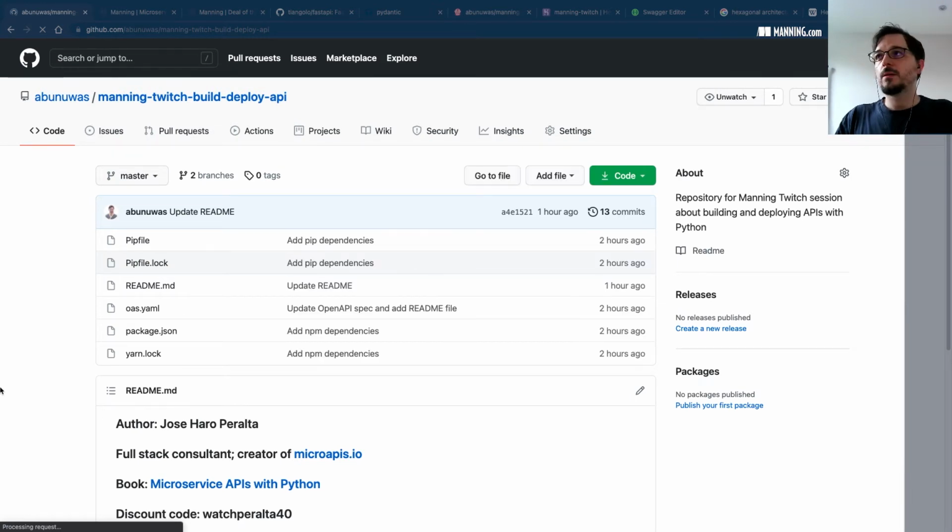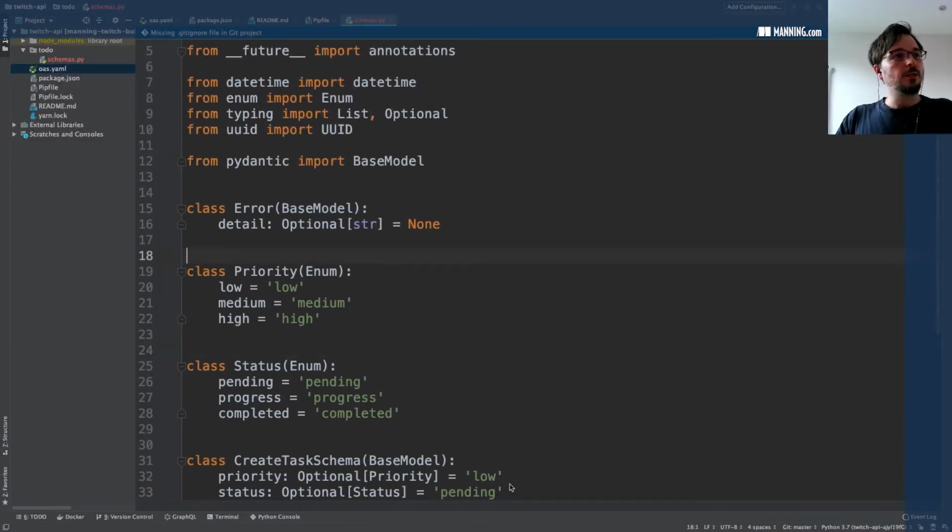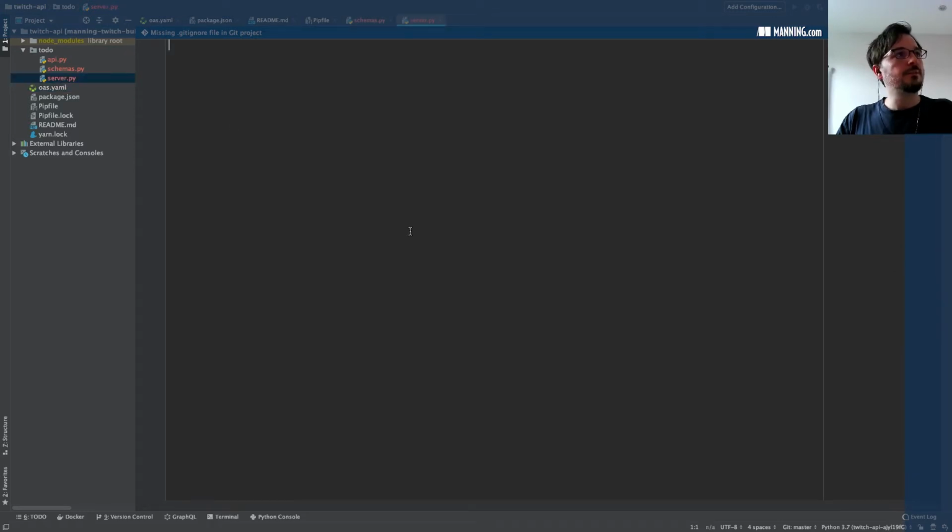Right, okay. So let's start creating the entry point for the app. That is going to be in the server file. Let me make it bigger so that you can see.